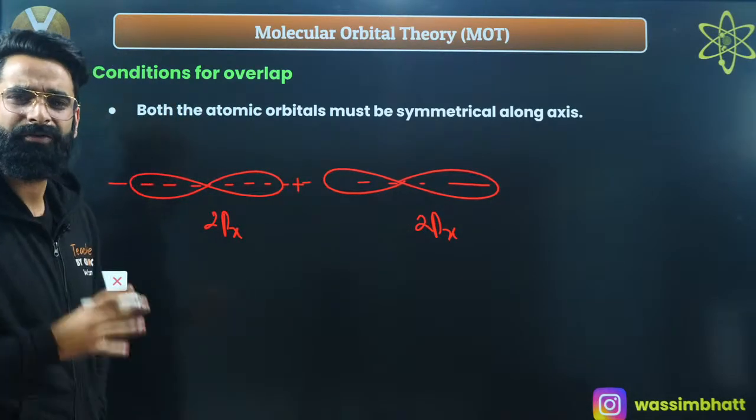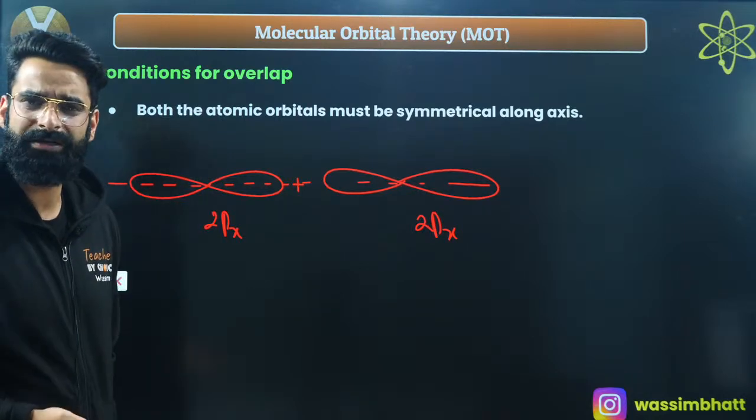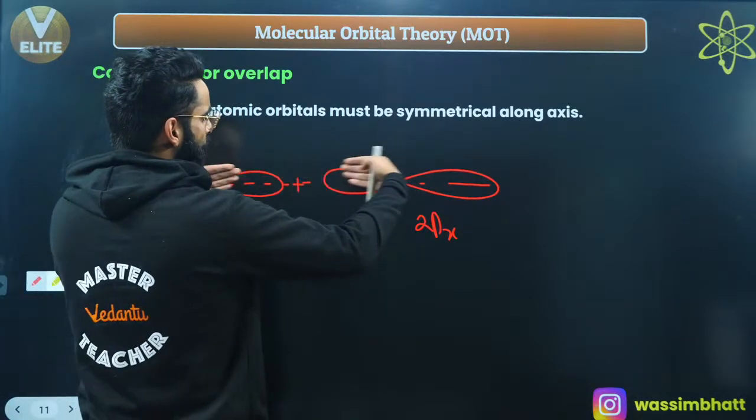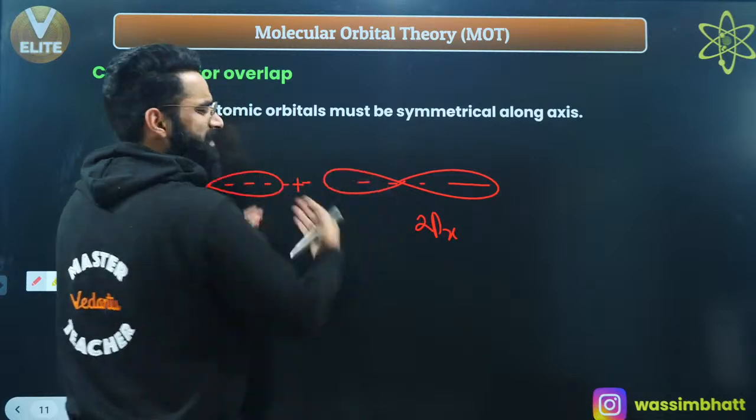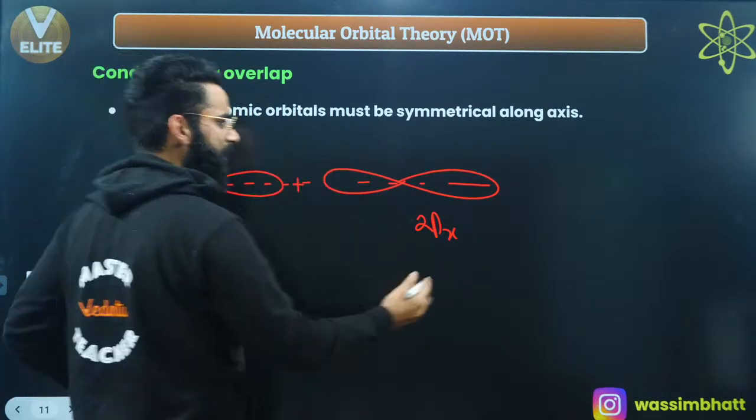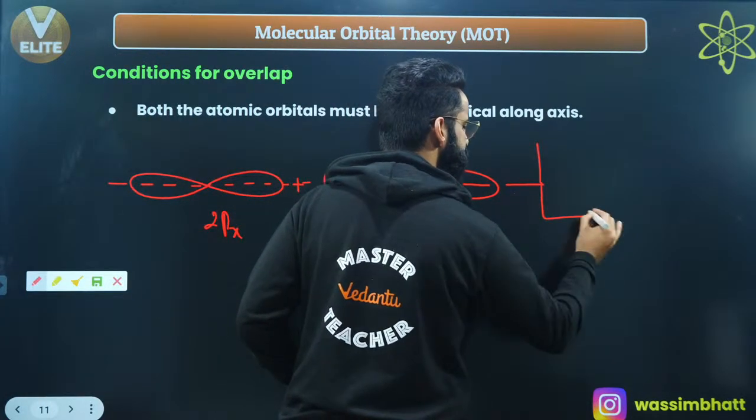Are they going to combine? Right, they are going to combine. They lead to the formation of molecular orbitals, right? So first of all, what kind of combination will they show? What kind of overlap will they show? They'll show the sigma overlap, I mean, the axial overlap. And axial overlap always leads to the formation of sigma bonds, right?